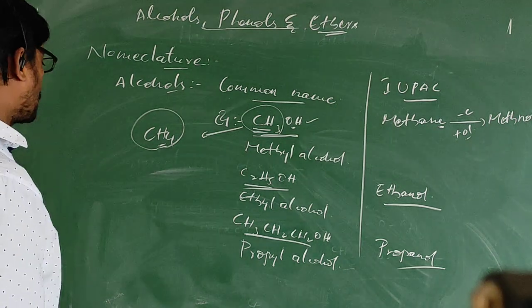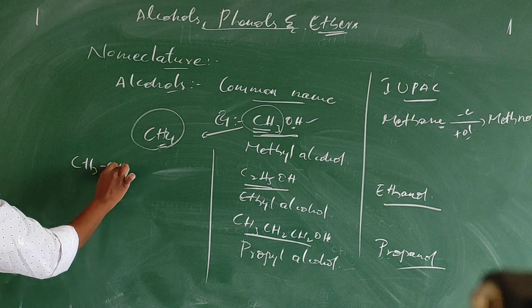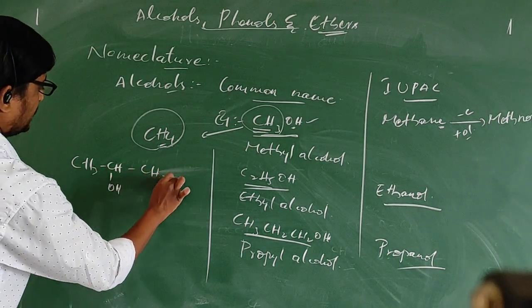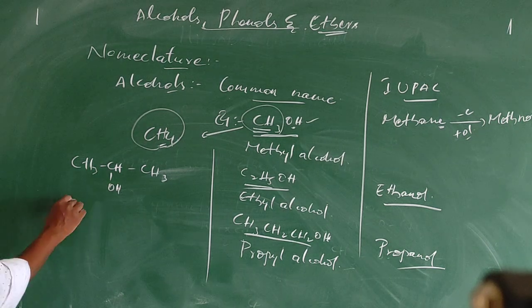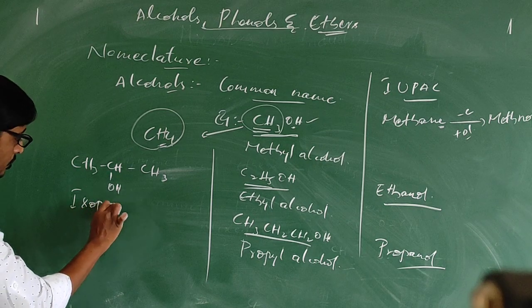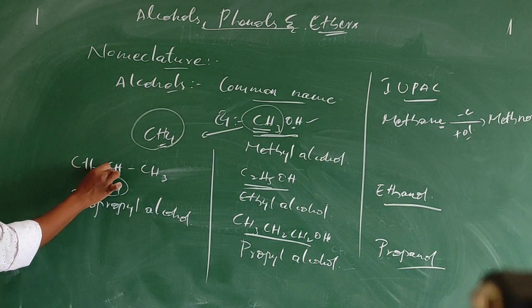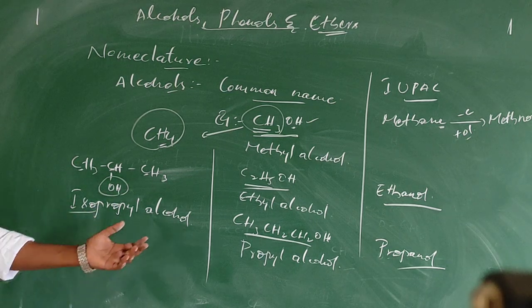Let us consider one more compound, CH3 CH OH CH3. What is the common name of this compound? This is nothing but isopropyl alcohol. The reason is that the OH-attached carbon got attached to 2 methyl groups. That is why we use the word iso. 3 carbons are there, so isopropyl alcohol.